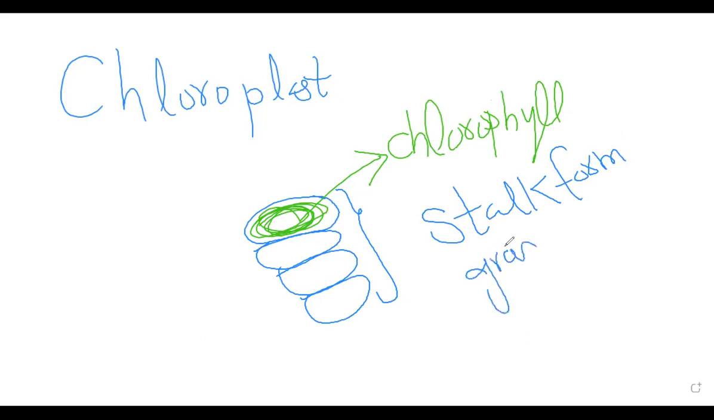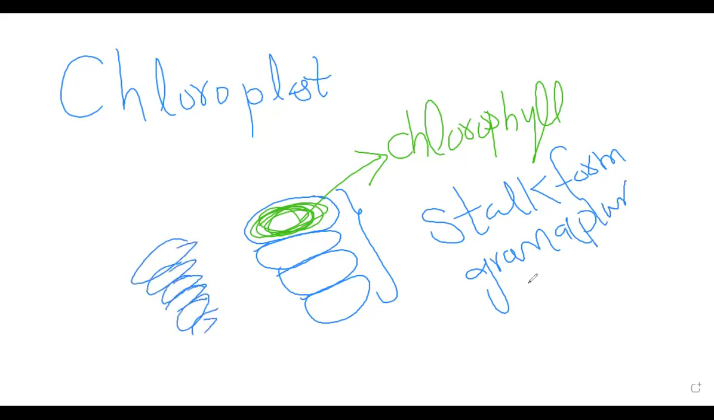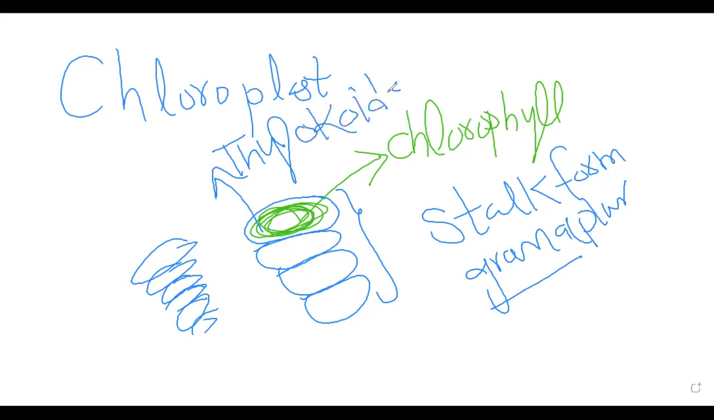In the singular form it is called a granum, and this is the plural form. It means that we have a lot of thylakoid stacks, and this is known as grana. And what is important is that one disc-like structure is called a thylakoid. Okay, so that is very beautiful.